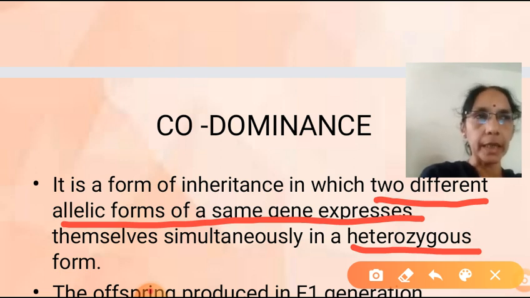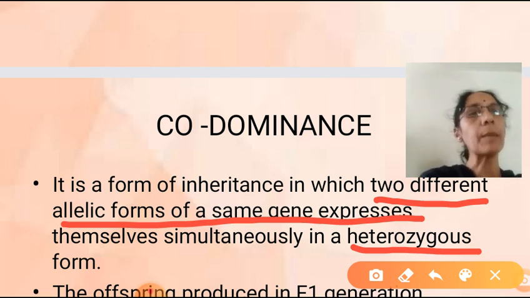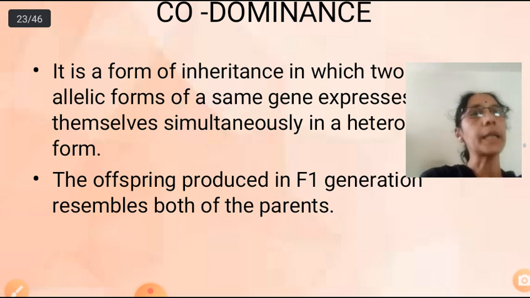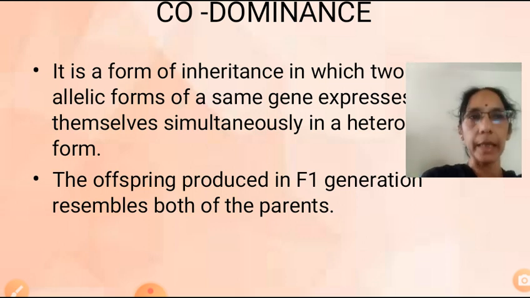The third one is codominance. Here, two different alleles of the same gene express themselves simultaneously in a heterozygous condition. Heterozygous condition means just like capital T, small t. Here both of them are expressing themselves side by side. The well-known example for this type is our blood group. Which blood group is an example? AB blood group is an example.